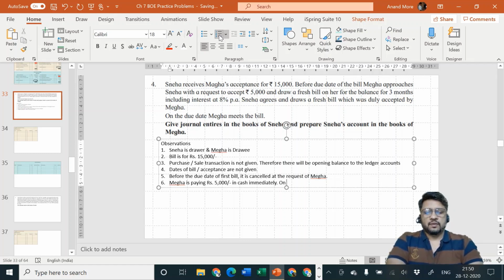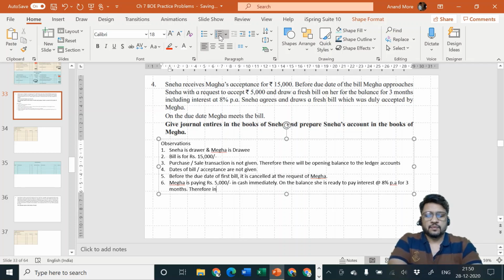On the balance she is paying, or she is ready to pay, interest at the rate of 8% per annum for 3 months, because the new bill is for 3 months.